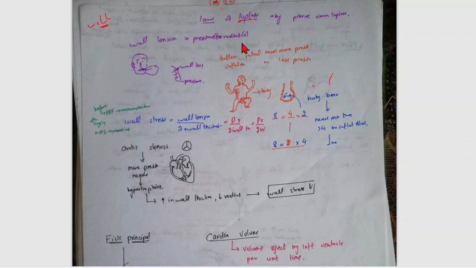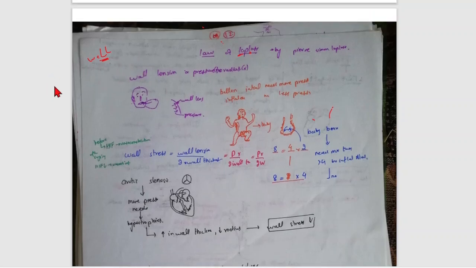How can you remember the value? One is the Fick principle and the other is the Frank-Starling law. Frank-Starling means F. F means the flow. Okay, it's all about the flow. If inflow is more, the outflow is more. And the law of Laplace means L. Now we will explain it.